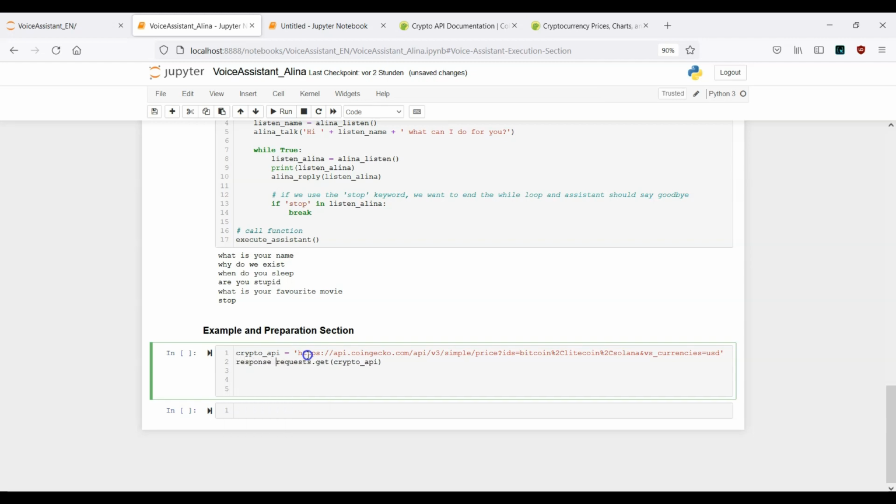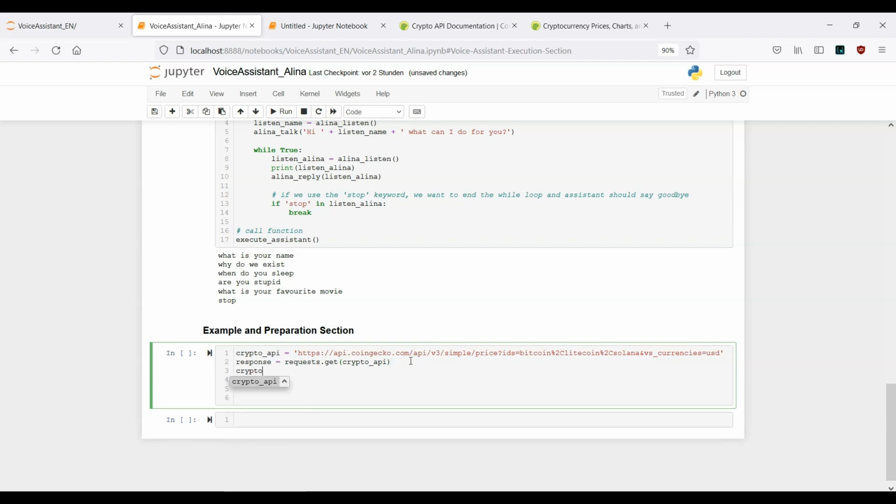This can be stored inside another variable. Let's say response equals requests.get, and now we want to print this out as JSON. So crypto_JSON equals response.json. And this is the logic.